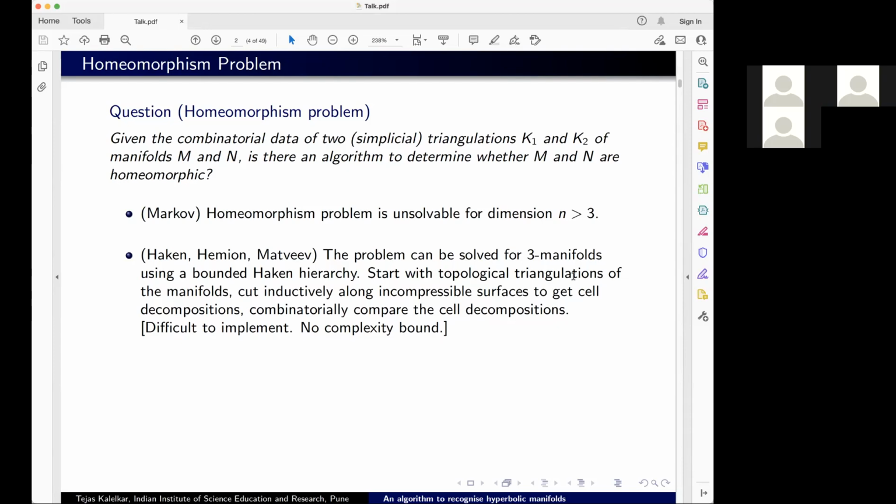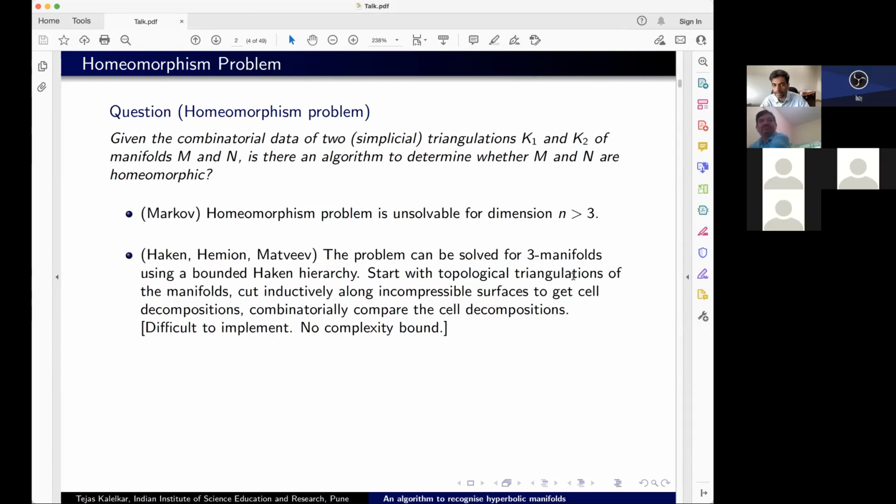And then these algorithms and some gaps were filled in by Matveev, and he's written a beautiful book about this. So the algorithm really stretches out over more than 100 pages in the book. So it's clearly not a simple one to implement. In my way of looking at it, it's more of a theoretical algorithm where you want to show that the algorithm exists. And of course, if it's an algorithm, you can implement it, but it will certainly be very difficult to implement. And there are no complexity bounds for such an algorithm.